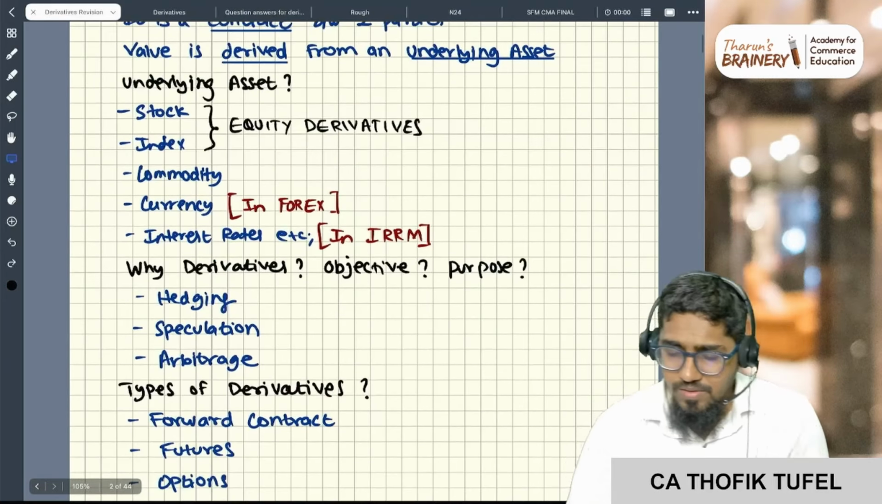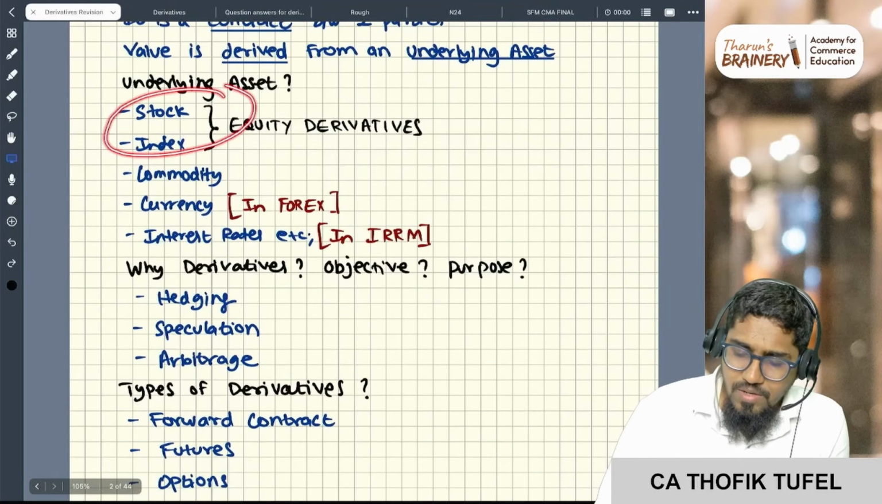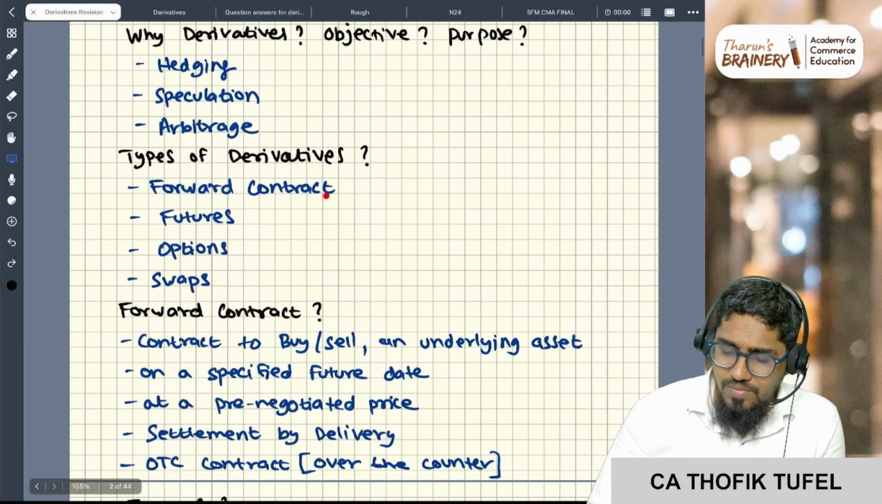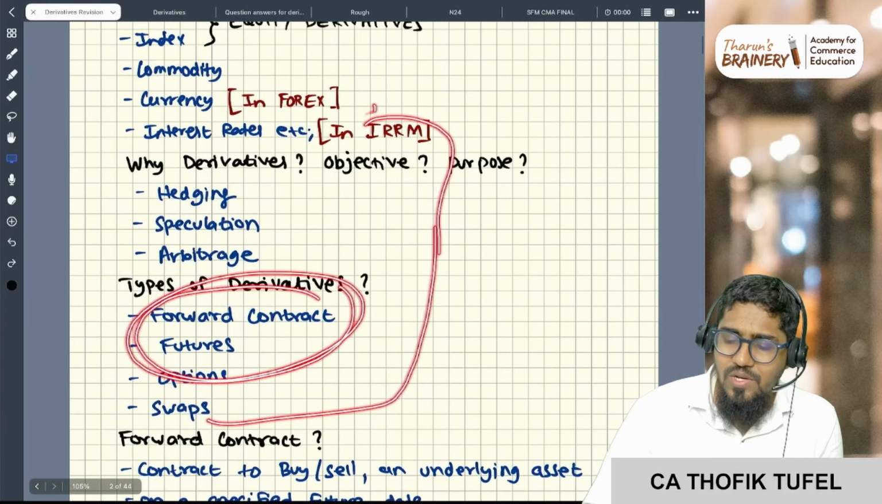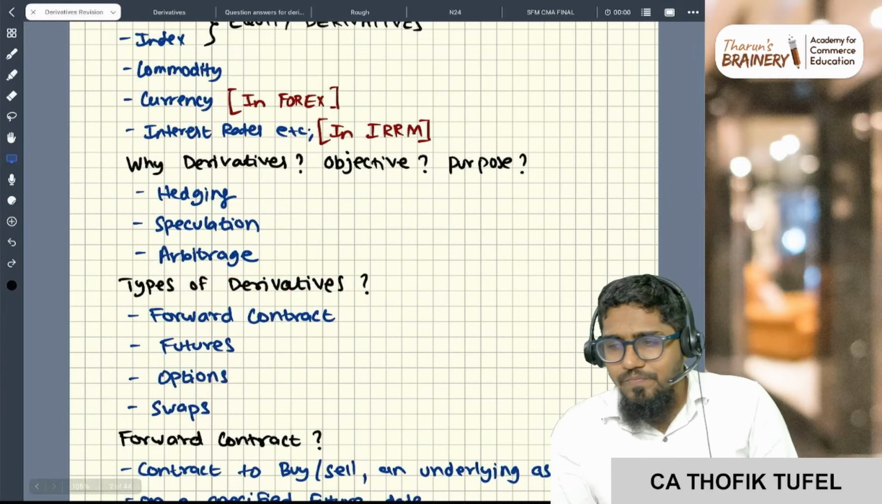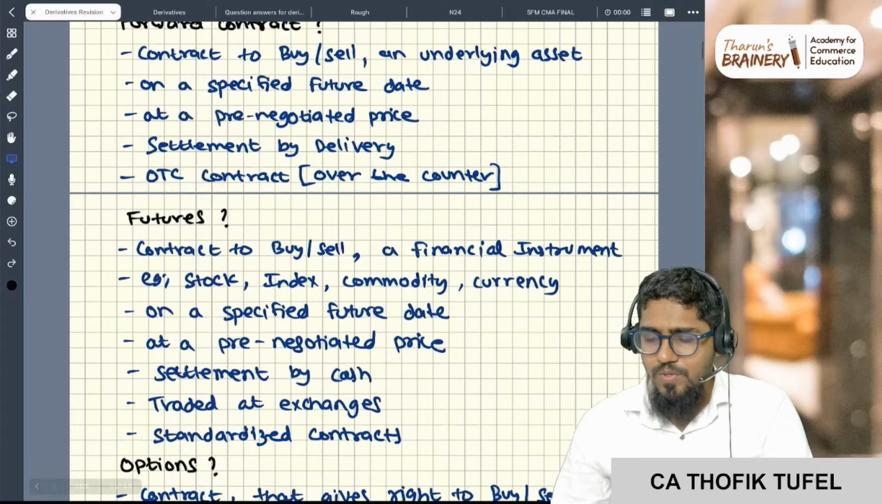Okay. You see, we covered stock and index. Okay, we covered these three. Swaps is being done in the interest rate. In interest rate, mostly swaps are done. Okay. So this is it.